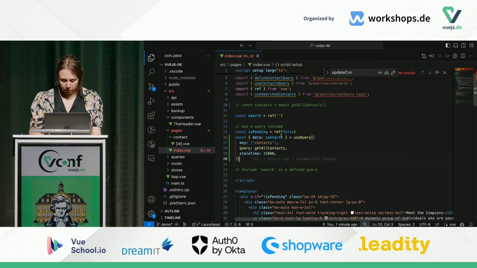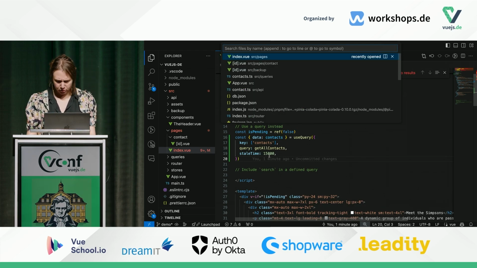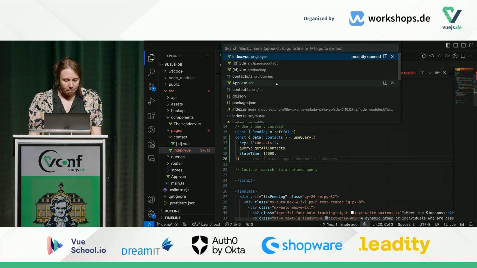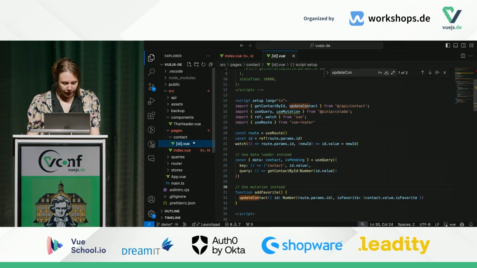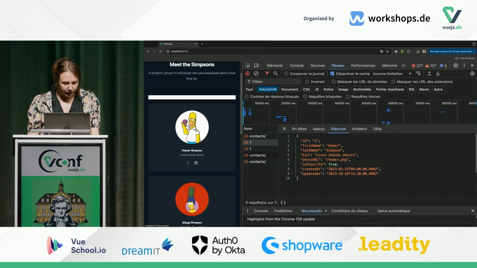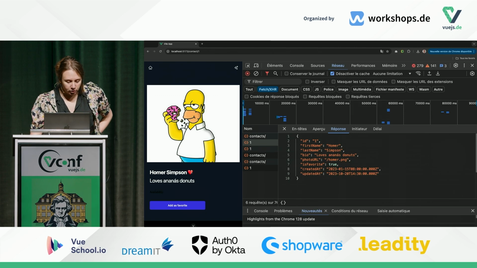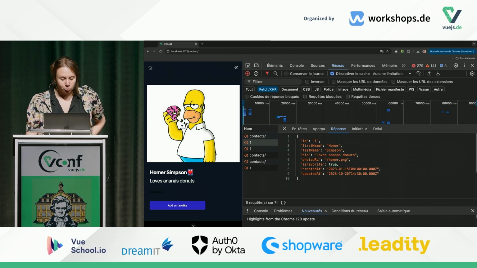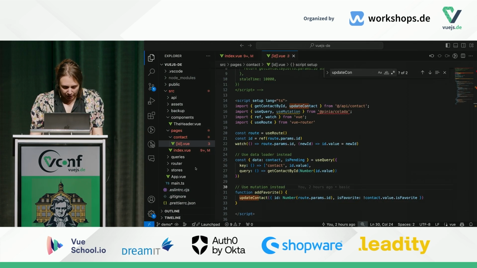For the moment, I will come back on the query in a few minutes. I see that time is really running fast. Let's try to do a mutation. For the mutation, we have here this button, which enables us, well, actually, it's already a favorite, but which enables us to set a character as favorite or not favorite. So we will work on that.